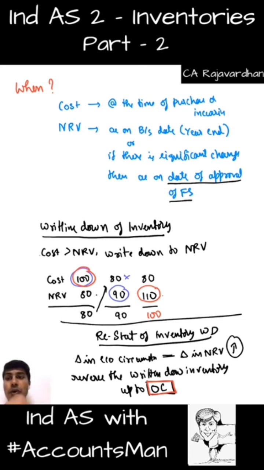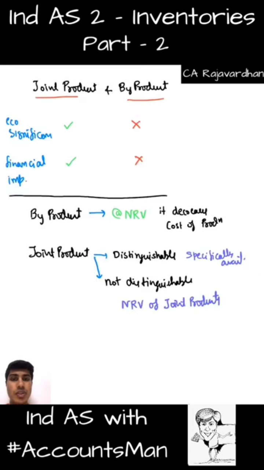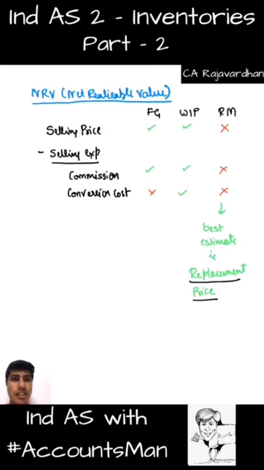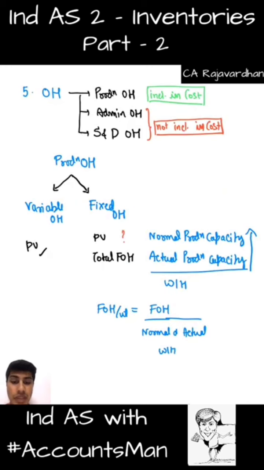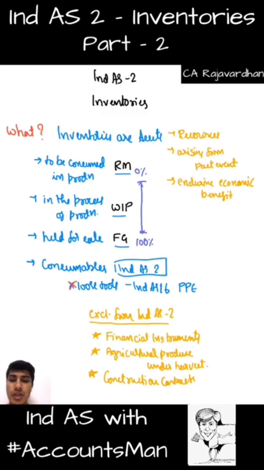Very interesting. Few important points that you have to revise before the exam: the first one is restatement of inventory written down, that we discussed now, and the second important point is with regard to joint products, by-products, which is same as accounting standards, so not anything tricky there. The next important point is, with respect to fixed overhead valuation, we do it on normal or actual, whichever is high. This is again something very new under Ind AS. I mean to say this is a shortcut. People might find it a little tricky here. So this is another important point that you need to note before your exam. If you can note this, the rest of the items will sound very similar, and this finishes our discussion with respect to Ind AS 2 inventory.